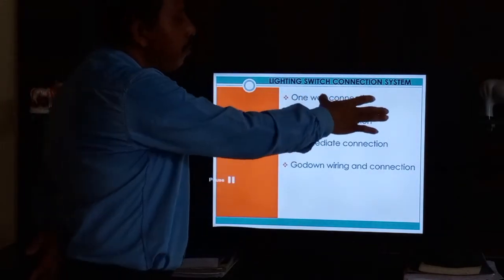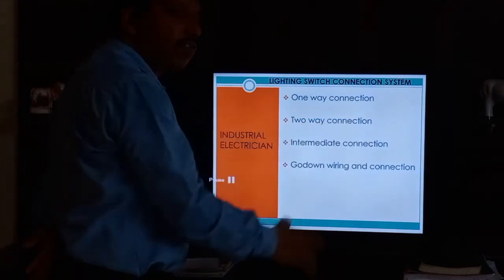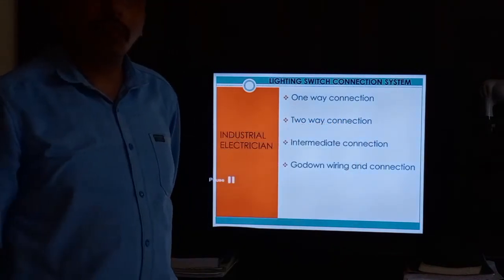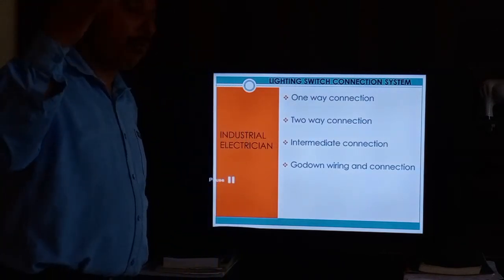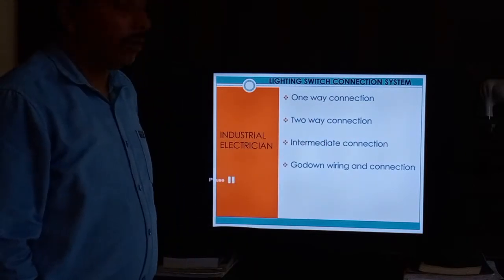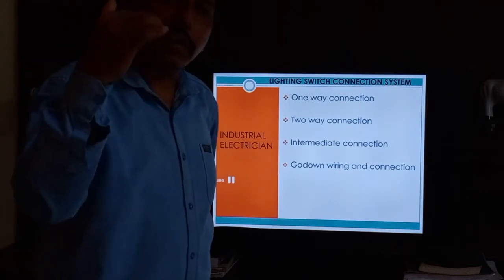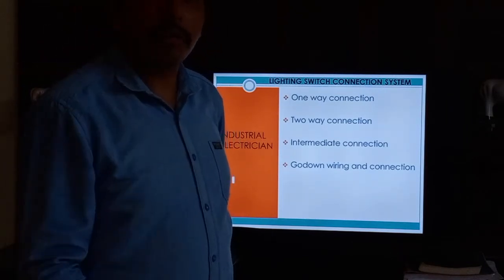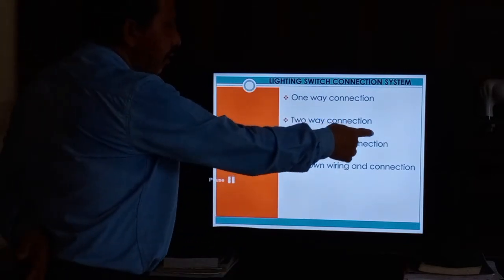Mostly one way is used, and in some places two way is used as per the drawing requirement or the building owner's requirement. Intermediate is the same, as per the drawing design and the symbol written there.